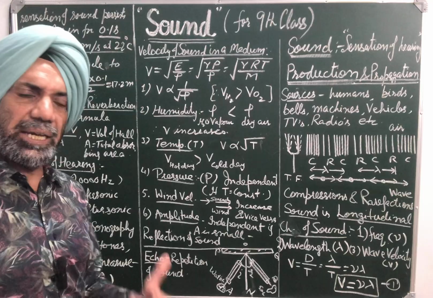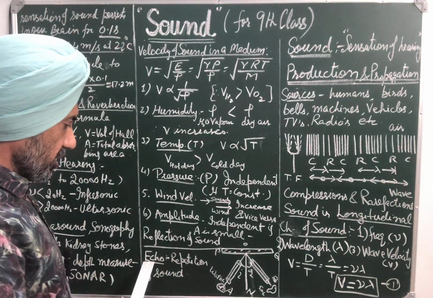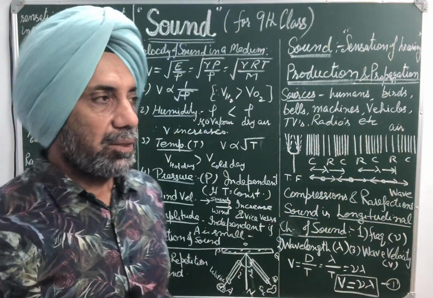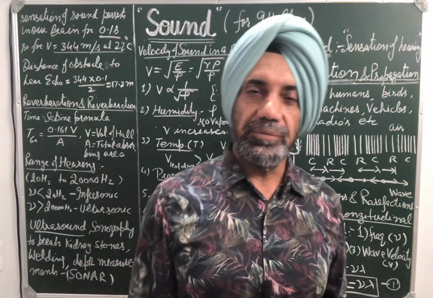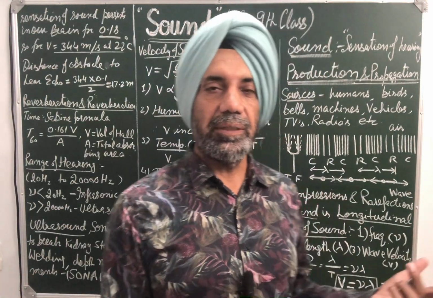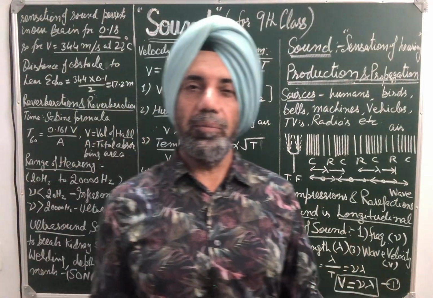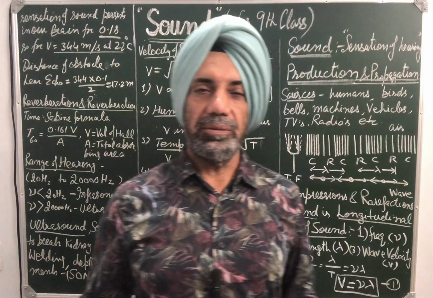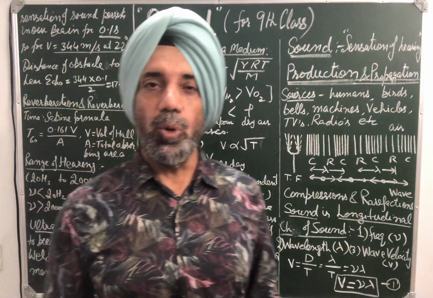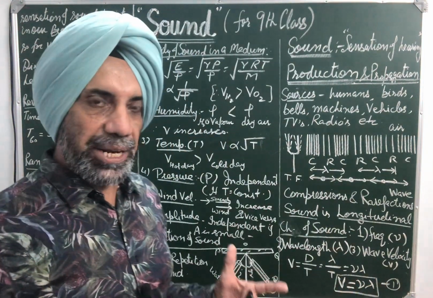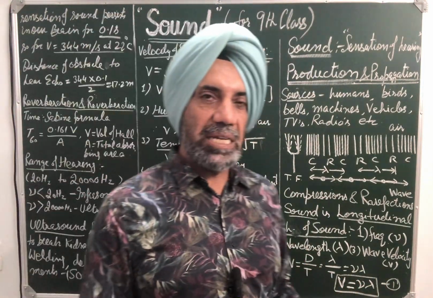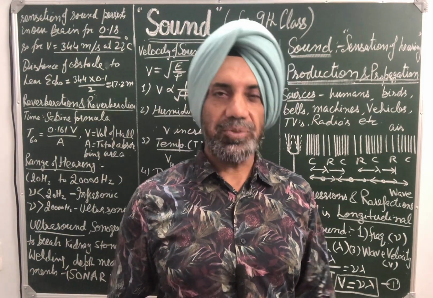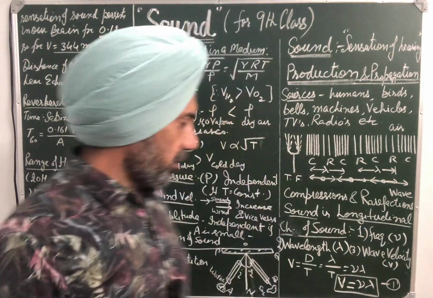Reflection of sound has so many applications. From reflection of sound, we define what is echo. When sound strikes some large obstacle, a mountain, a hill, or even a big auditorium or big hall, when we speak, we listen to the repetition of sound. That is called echo. Echo means the repetition of original sound due to reflection of sound.